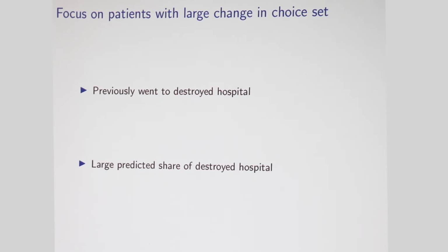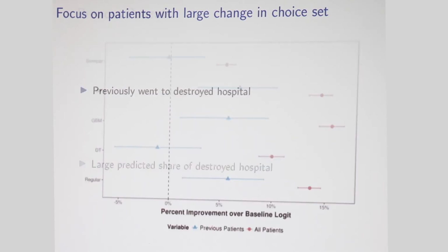First, for New York and California, I have data on whether you went to that hospital previously. So we're going to just focus on patients that previously went to the destroyed hospital, and see how well we predict for them. Second, you can use the models to predict who would have been likely to have gone to the destroyed hospital if it hadn't been destroyed. So we're going to look at patients with a large predicted share of going to the destroyed hospital. That's another way to proxy for you were heavily affected by the disaster.